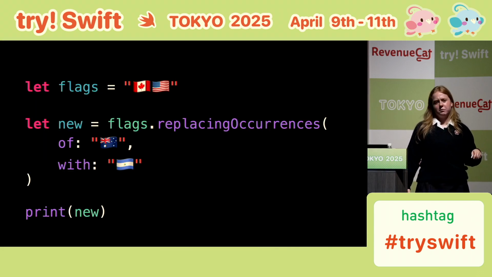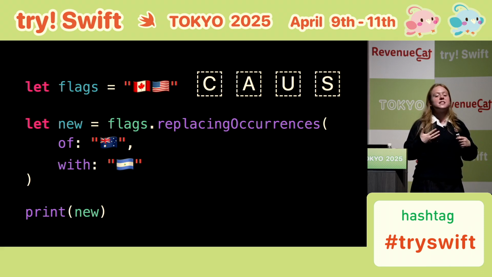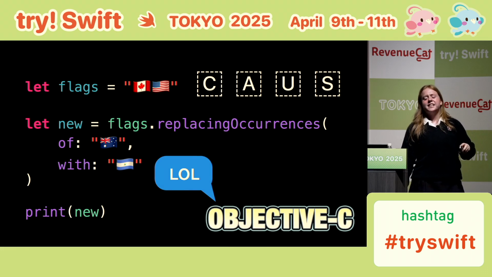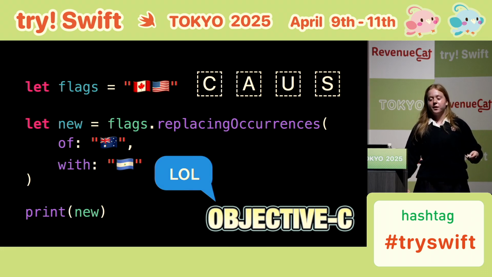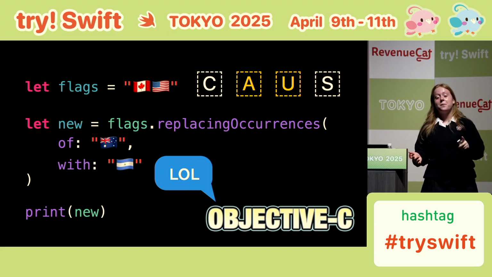Let's look at our code again. I've already said that Swift sees the symbols C and A together and recognizes that it makes a Canadian flag. It does the same for the symbols U and S, making the United States flag. But this method comes from Foundation, meaning it's Objective-C code. And Objective-C doesn't care about emoji. So when we say to replace Australia with Nicaragua, Objective-C looks at the text and finds the country code for Australia right there in the middle, AU.